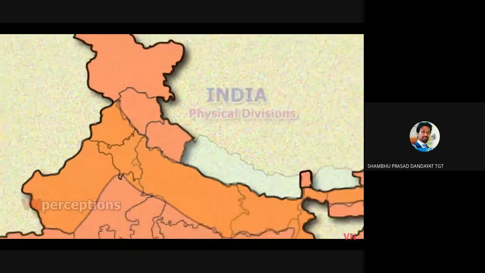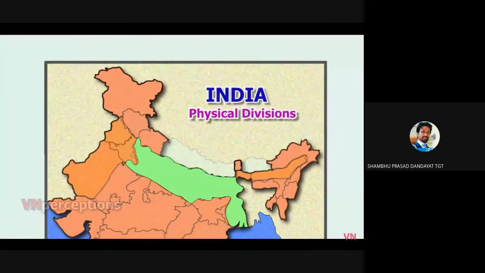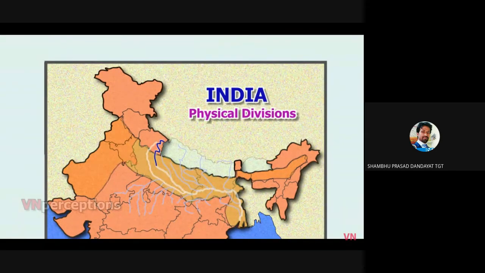Then comes the Central Plain. The Central Plain is the world's most extensive plain of uninterrupted alluvium formed by the deposition of silt by numerous rivers. The major rivers in this region are the Ganga, Yamuna, Chambal, Gomati, Ghagra, and Kosi.